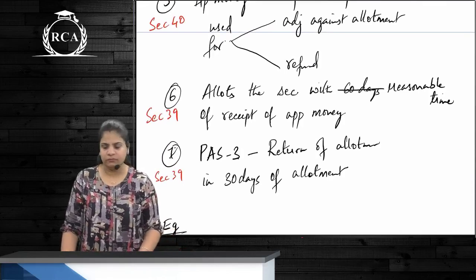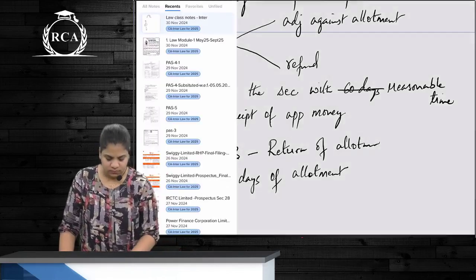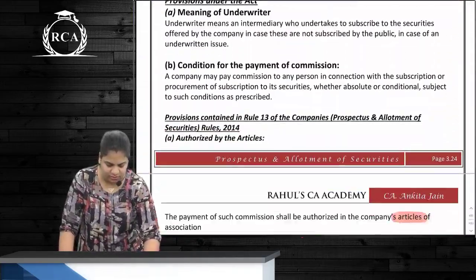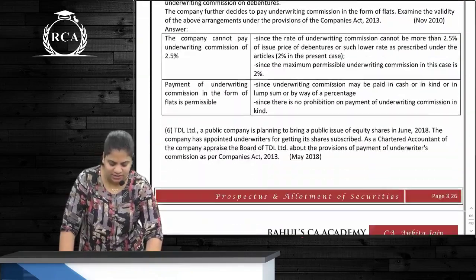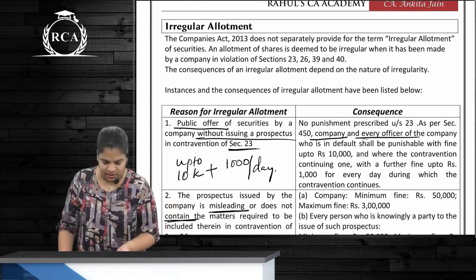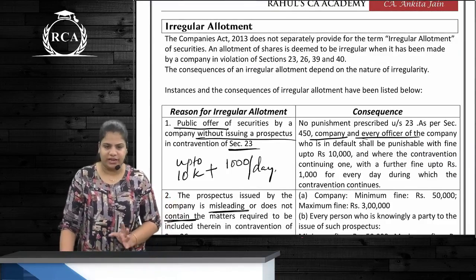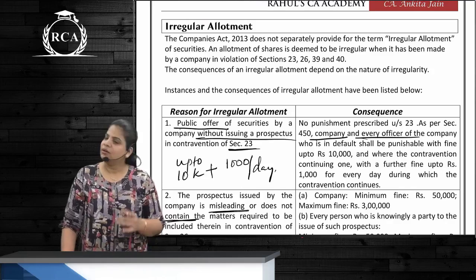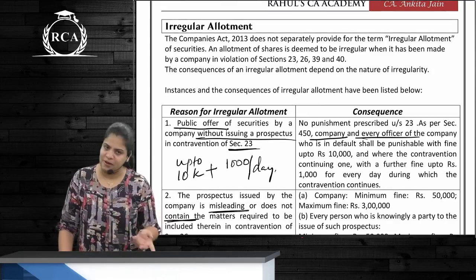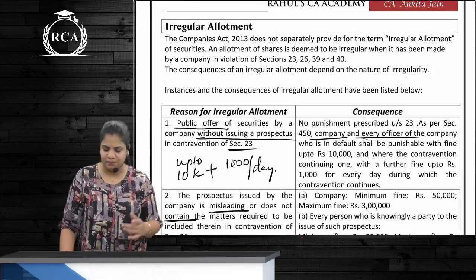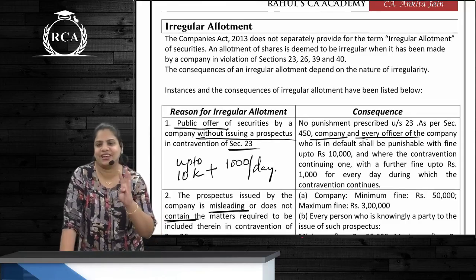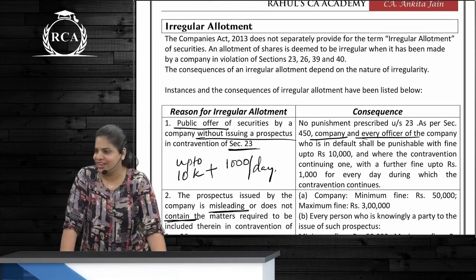Okay. Clear? This was Section 40. Then we have irregular allotment. Irregular allotment means that allotment which is not complying with all of these sections. So 23, 26, 39 and 40. What is 23? Public offer. 26 is what? Contents of prospectus or misleading. Correct. 39 will be those points, correct. And last one 40 is again those points, right? So if these four sections are not complied with, then it is irregular allotment, right?